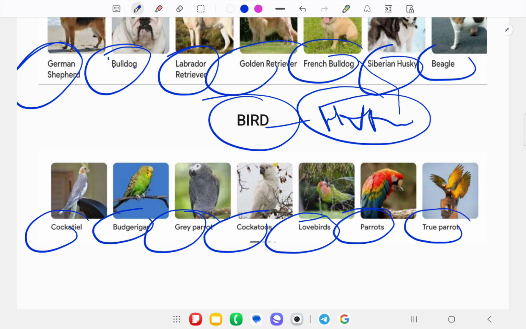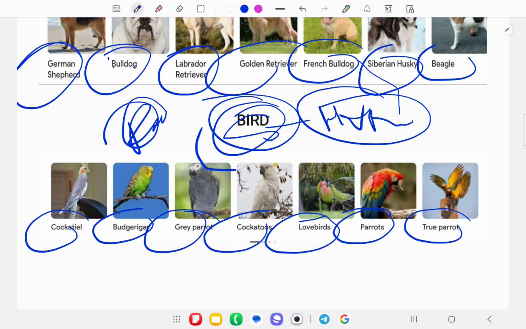These are the species of parrots, so these are co-hyponyms. Parrot is a hyponym of bird, bird is a hyponym of animal, and animal in itself is the hypernym.